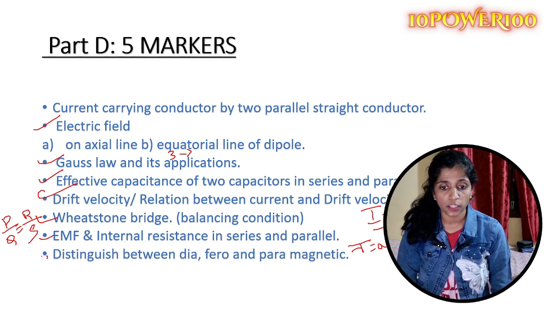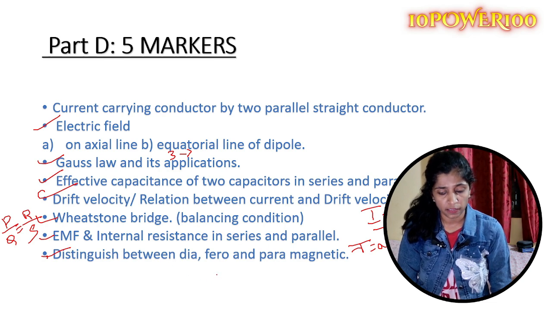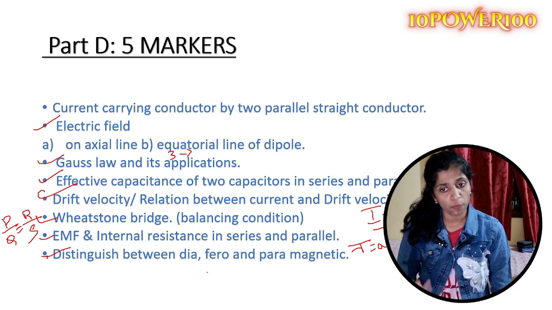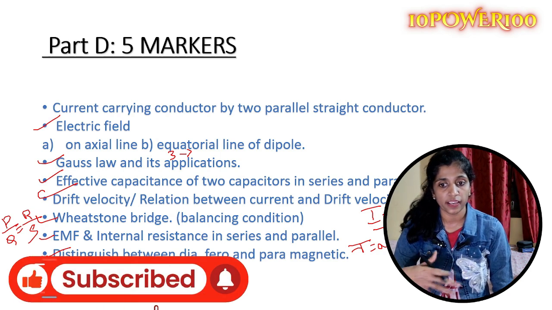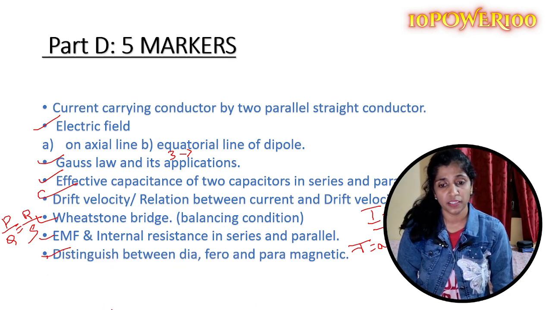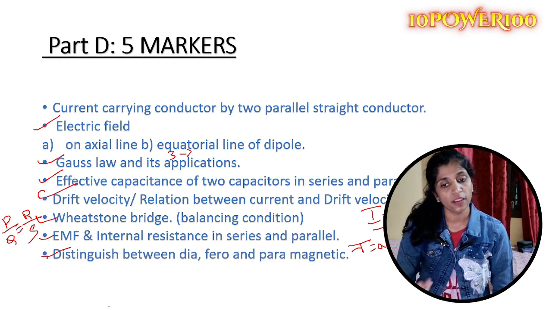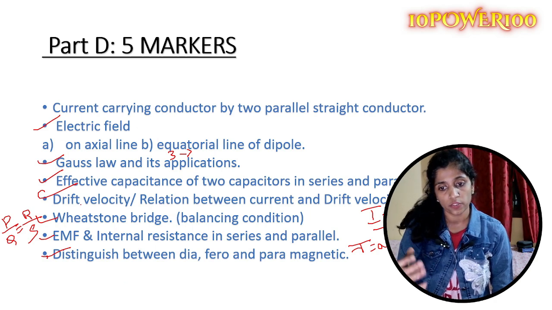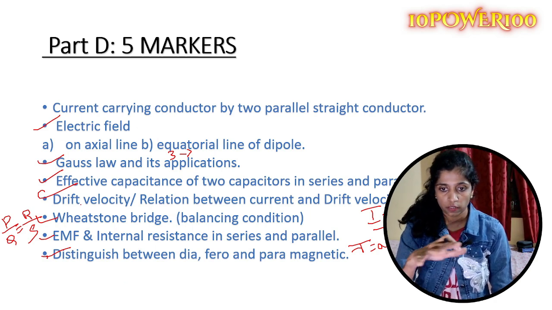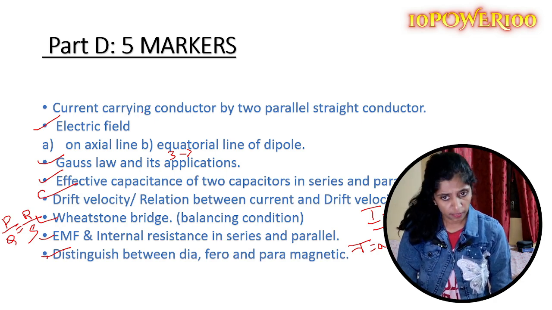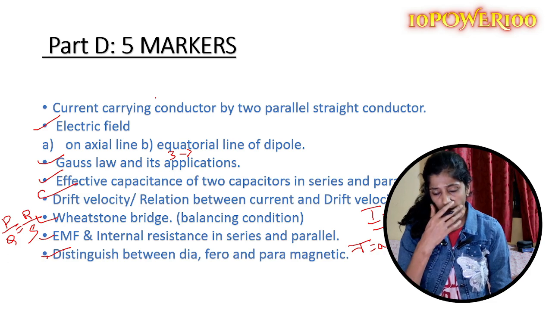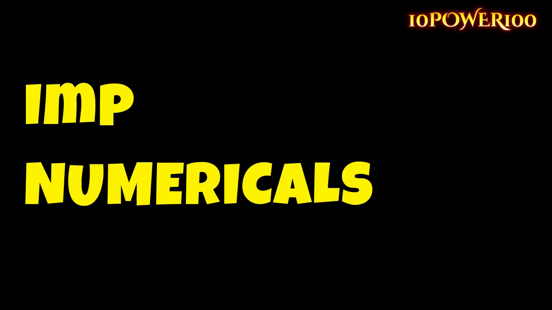And finally, distinguish between dia, ferro and paramagnetic materials. This is, I think, one of the most important questions from magnetism and matter. Yes, there are many important questions, but these are something like a passing package, so that if you focus on this, you can pass the midterm examination. Please try to focus on this and make a note of it. You'll also have options, so if you study all these, you can choose among them and score the complete 15 marks, where we have 3 questions of 5 marks out of 5 questions. So I think you will be able to solve the complete section.